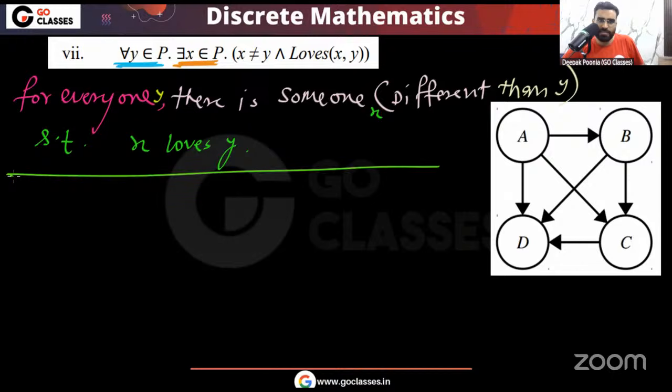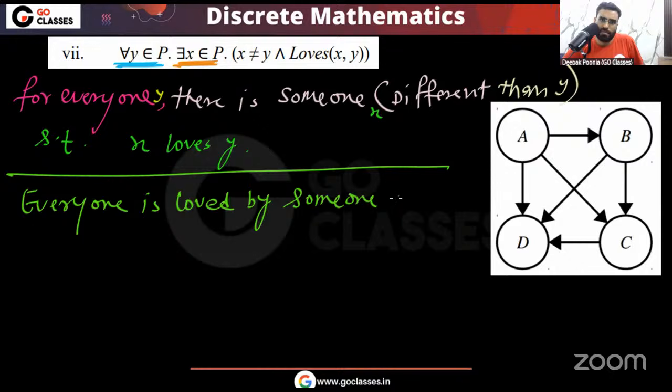Okay, let me just write like this. In simple words, if I say everyone is loved by someone else, this is a much more natural way to write it. Everyone is loved by someone else. What do you think?